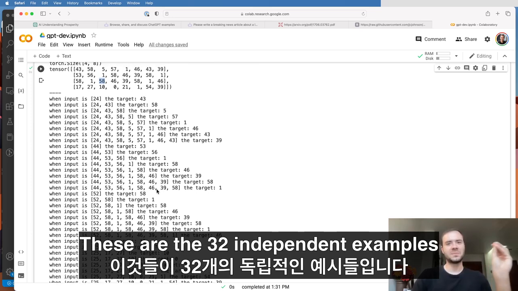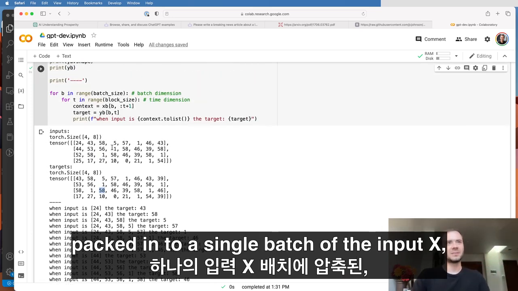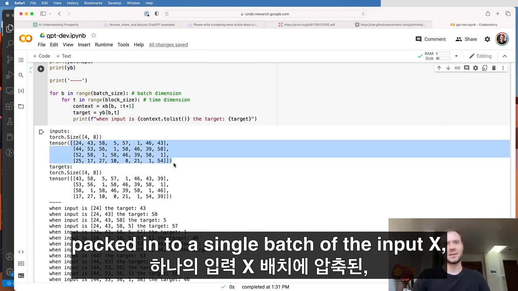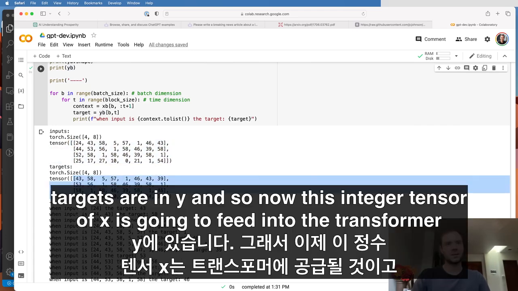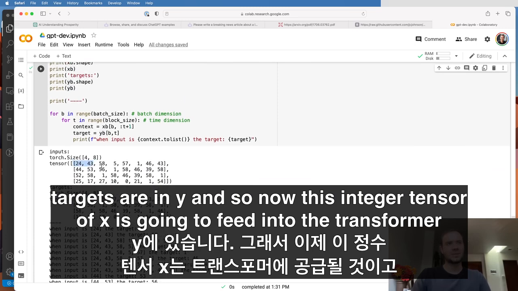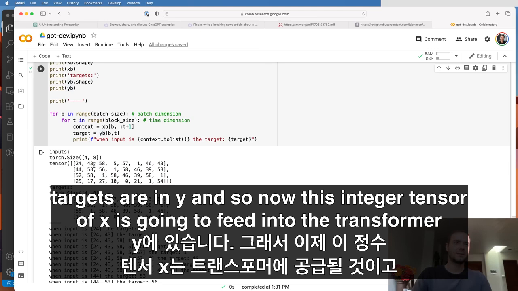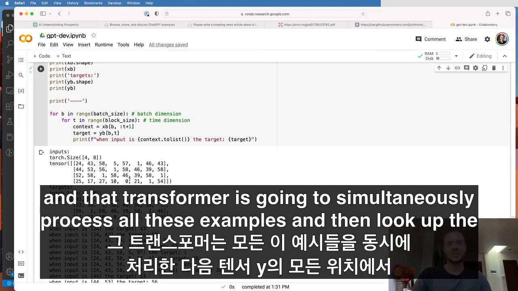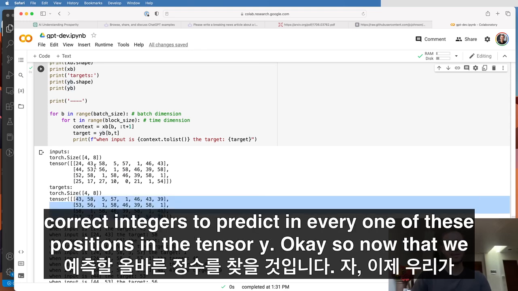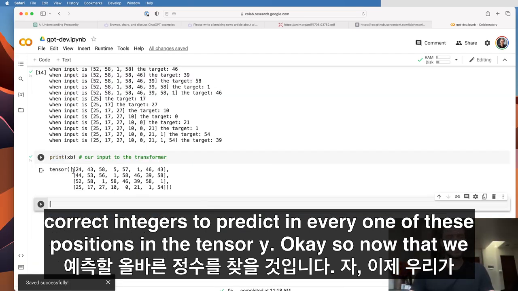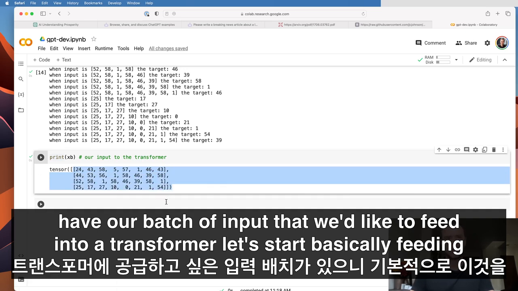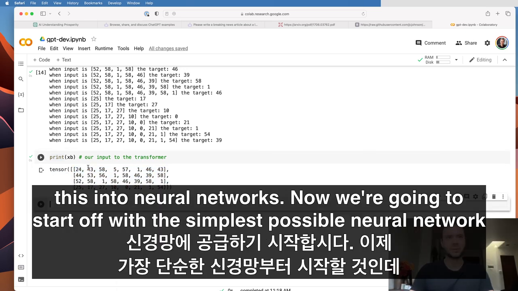These are the 32 independent examples packed into a single batch of the input x, and then the desired targets are in y. And so now this integer tensor of x is going to feed into the transformer, and that transformer is going to simultaneously process all these examples and then look up the correct integers to predict in every one of these positions in the tensor y. Okay, so now that we have our batch of input that we'd like to feed into a transformer, let's start basically feeding this into neural networks.